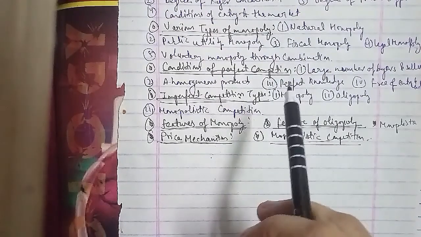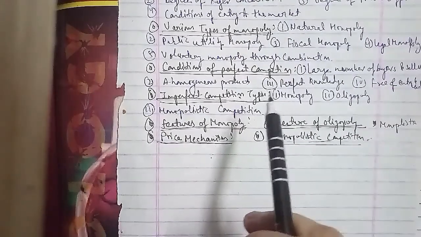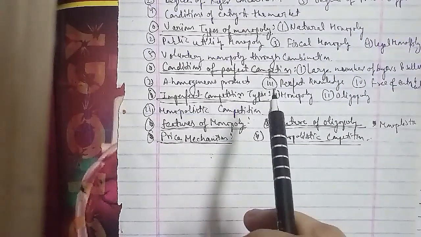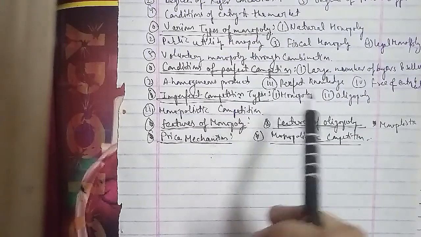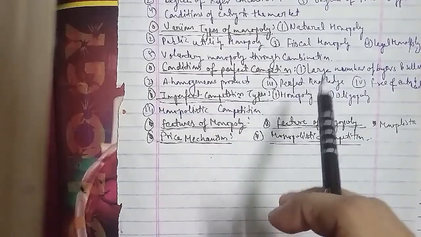And monopolistic competition is similar to oligopoly, and the distinction is that in monopolistic competition there are many producers as compared to the few in oligopoly as well.